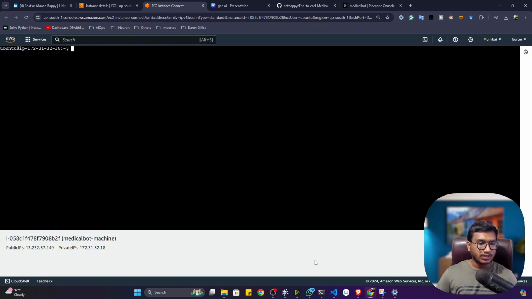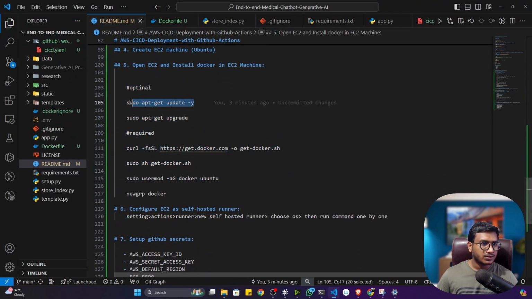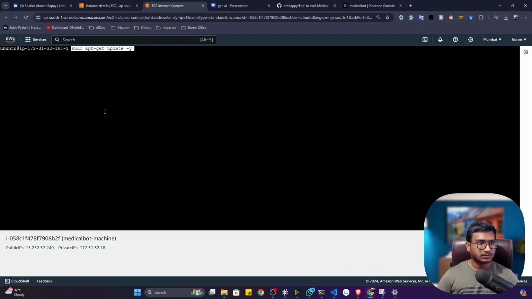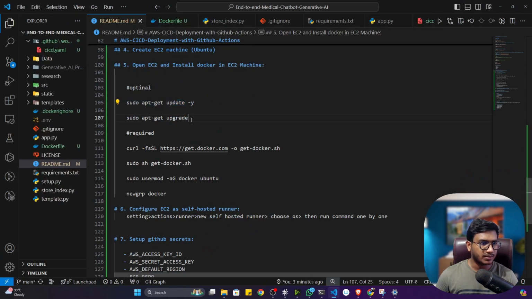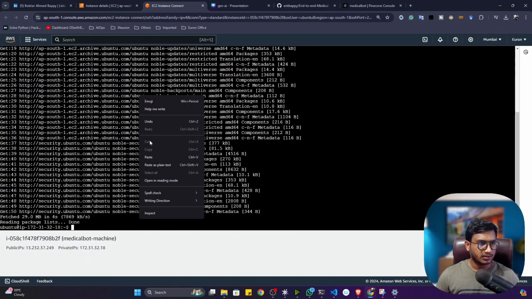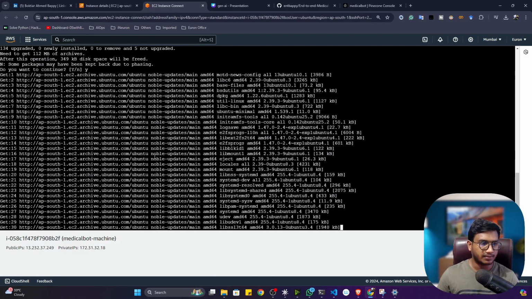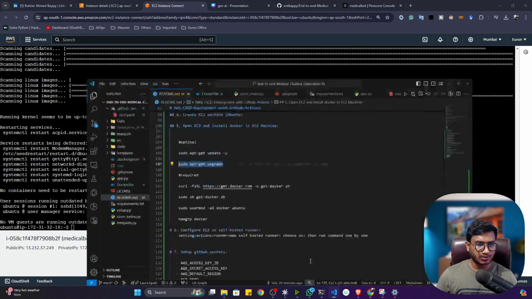Got it? So here, first of all, I have to update this machine. For this, you have to execute these commands one by one. So let's copy all the commands one by one. Okay, so this is done. Now I'll copy the next command and just paste it here. Now give yes permission and press enter. Okay, so execution is completed.